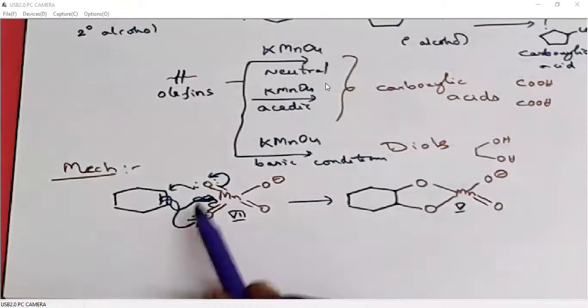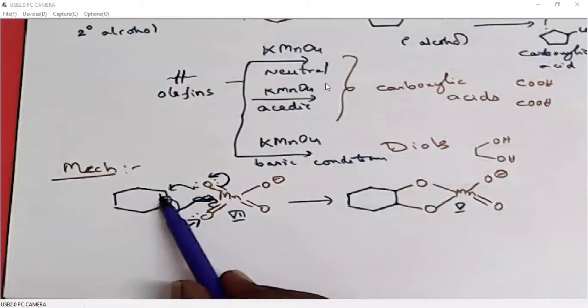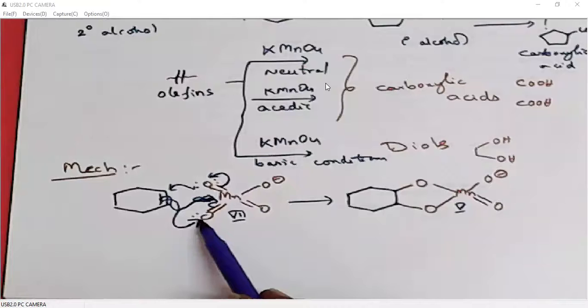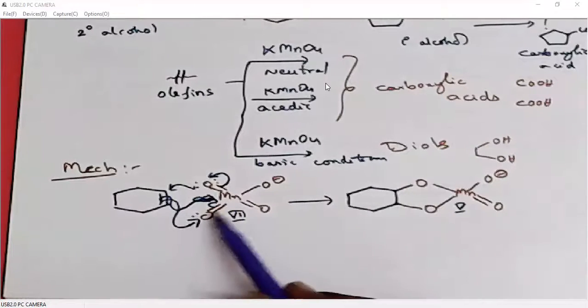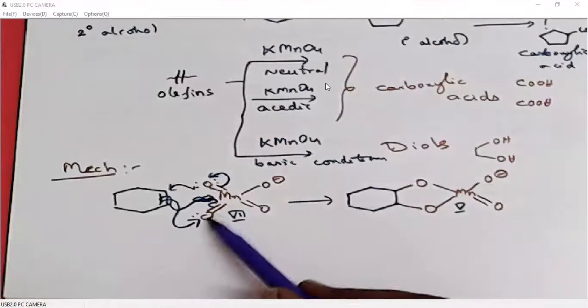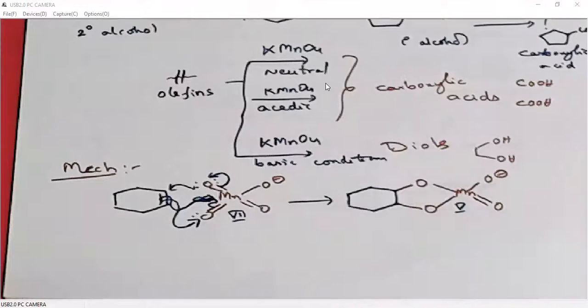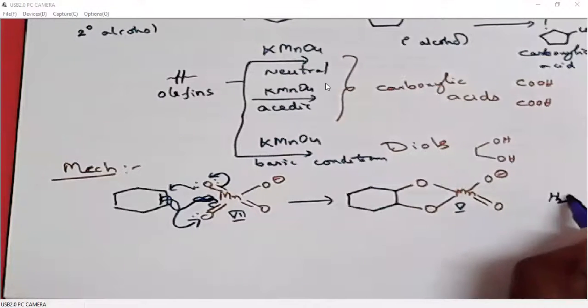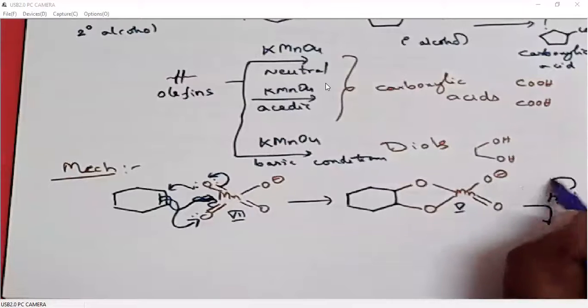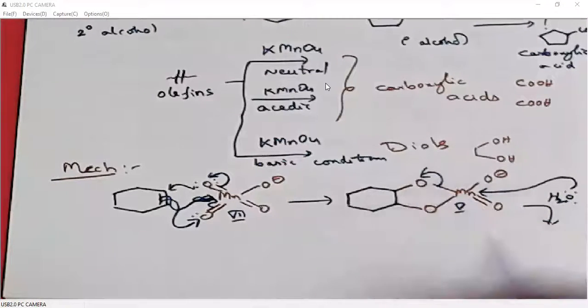So in this case, the oxidation state of manganese is +5. Okay. First, this oxygen will attack the double bond. The double bond breaks, polarizes towards this carbon. So this anion attacks this oxygen, so that one of the double bonds will be pushed to manganese. So manganese takes these two electrons from the carbon or manganese-oxygen double bond. So manganese is reduced from +7 to +5. Okay. Then hydrolysis, that means addition of water. When we add water, what happens? It directly adds to manganese. Then this bond breaks down. So it gives a product.